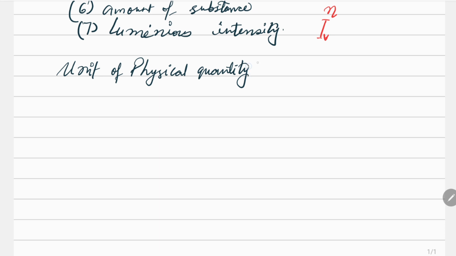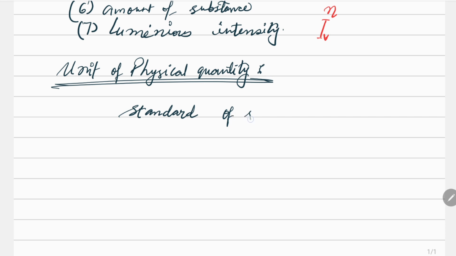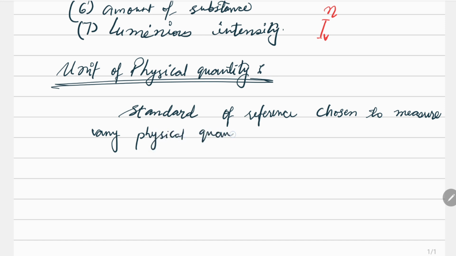A unit can be defined as a standard of reference chosen to measure any physical quantity. What is the meaning of it?